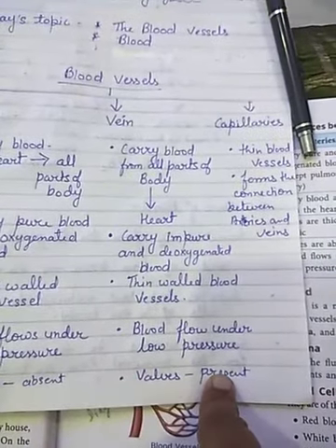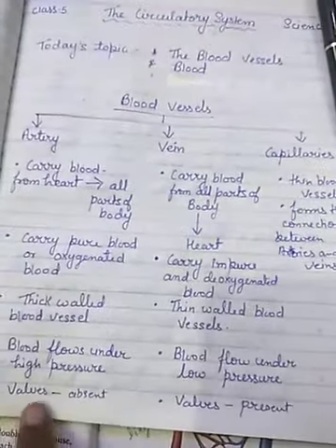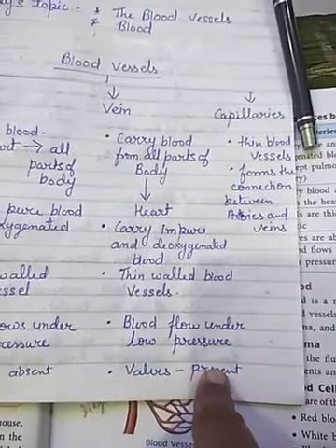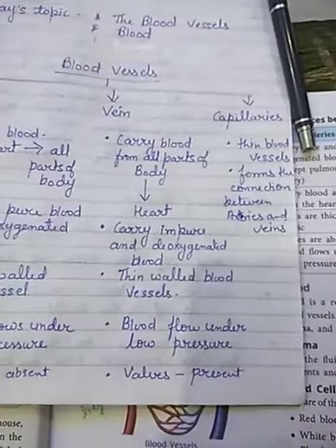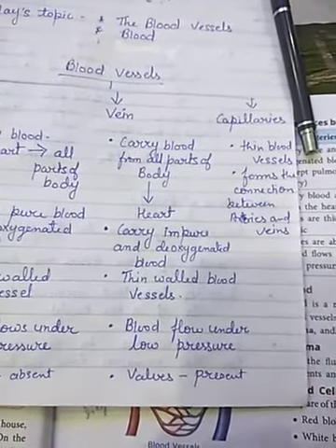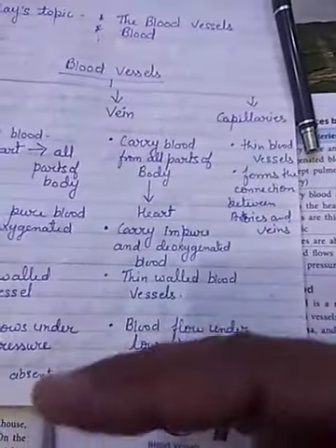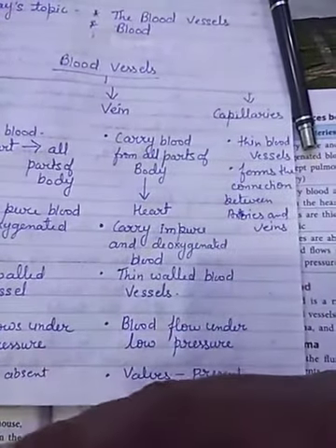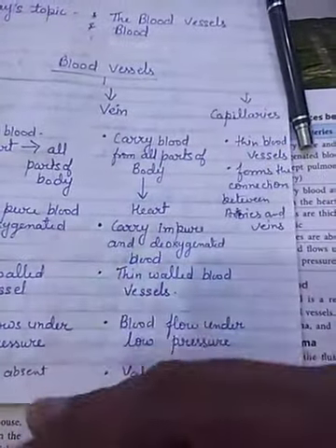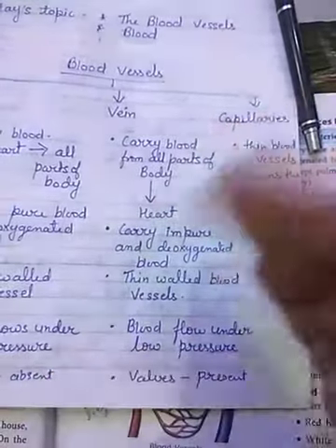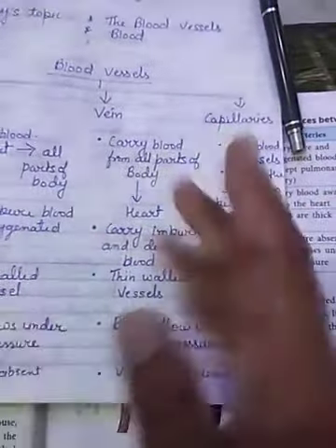Valves are present: in the artery no valves are there, in the vein valves are present. What are these valves? They are door-like structures which open up and shut down in different circumstances.